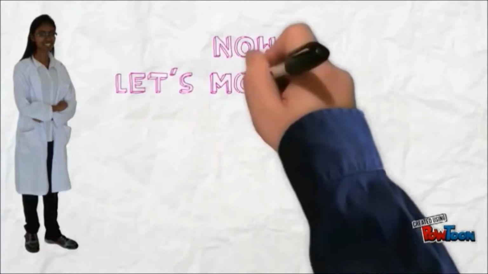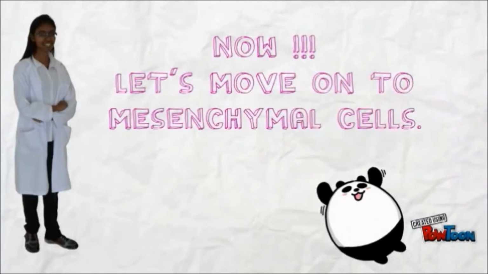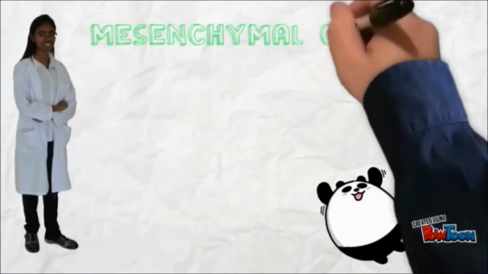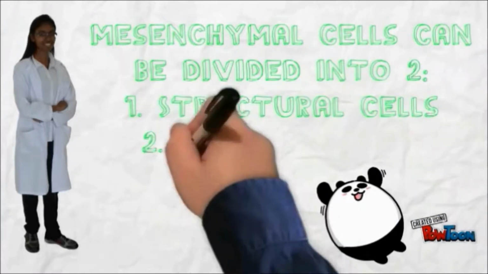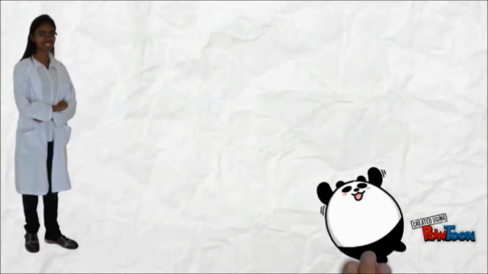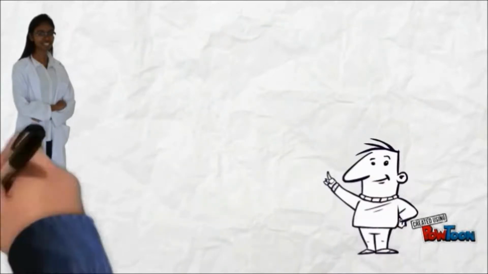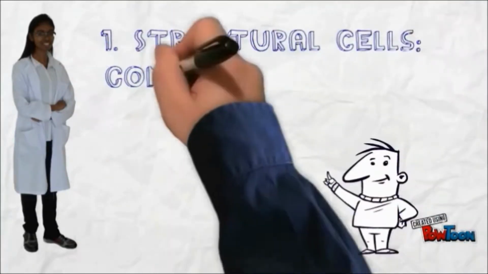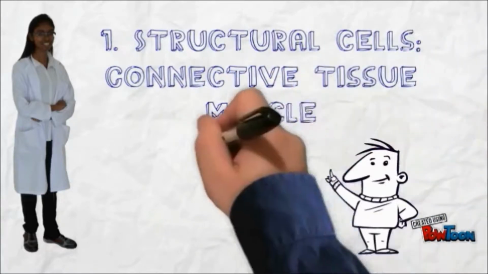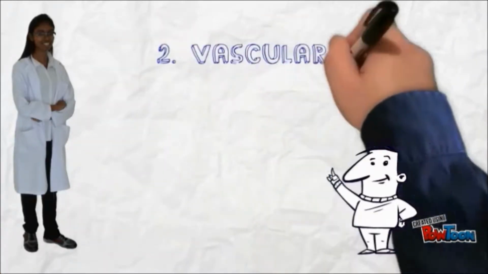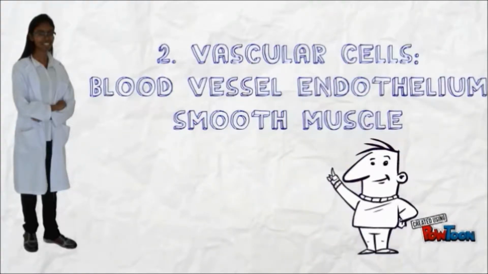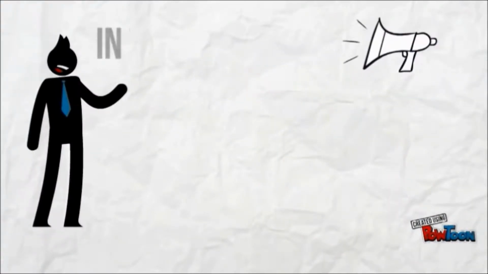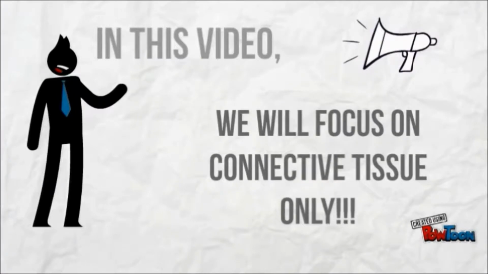Now, let's move on to mesenchymal cells. Mesenchymal cells can be divided into two, structural cells and vascular cells. Structural cells consist of connective tissue, muscle and bone. Vascular cells consist of blood vessel, endothelium and smooth muscle. In this video, we will focus on connective tissue only.